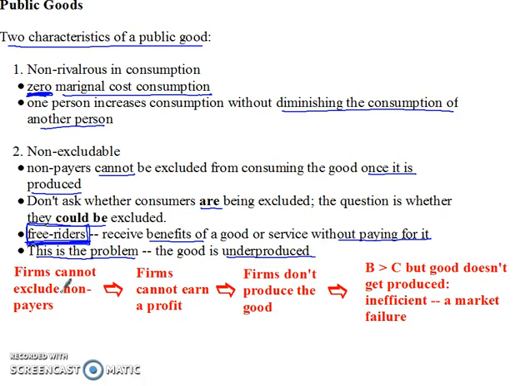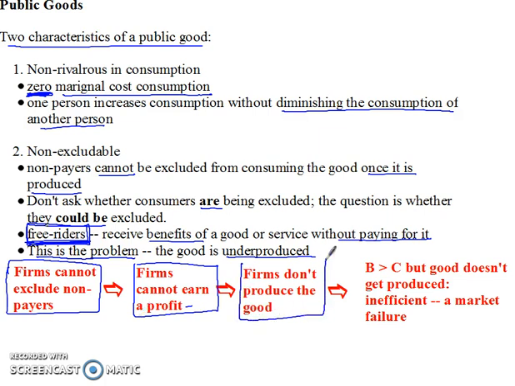Here's the problem. If a firm cannot exclude non-payers, so they produce the good and can't exclude non-payers, then the firm is not going to be able to earn a profit. I'm going to do an example of this on an upcoming video. They can't make money from producing the good, because when they make the good, people can consume it without paying for it. So how are we going to make any money? As a result, the firm's just not going to produce the good. It's not worth doing because they cannot exclude non-payers.